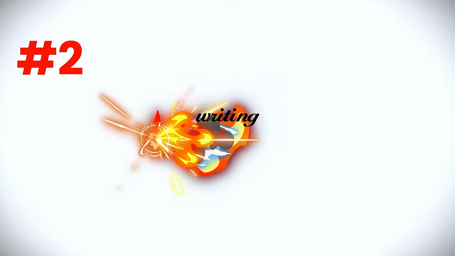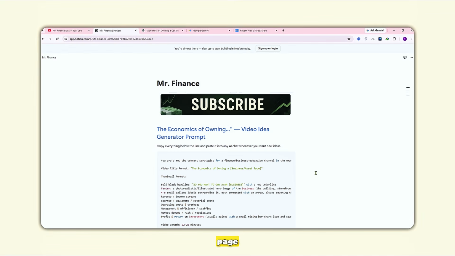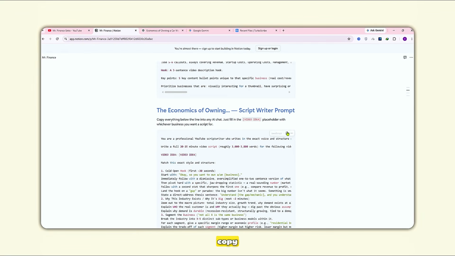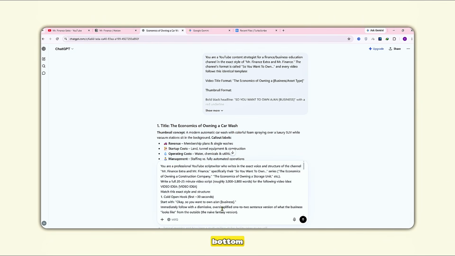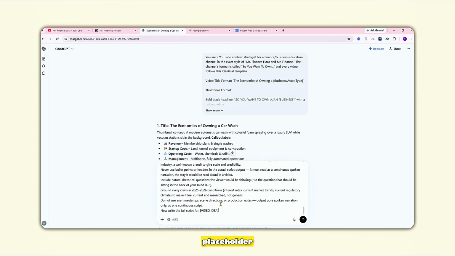Step 2, writing the script. Go back to the Notion page, scroll down a little, and copy the script maker prompt. Paste it into ChatGPT. Then scroll to the bottom of the prompt, where you'll see a placeholder for your video idea. Delete the placeholder and replace it with your own topic. Once that's done, click Generate.